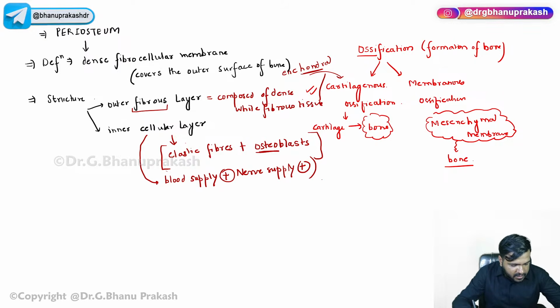Now, I hope this is clear. I'm not discussing this right now, and I will come to all these topics, but let me finish with the basic anatomy right now. I'm teaching periosteum. Some of you are asking about osteoblasts. I will be coming to the composition of the bone cells. You just need to wait right now.